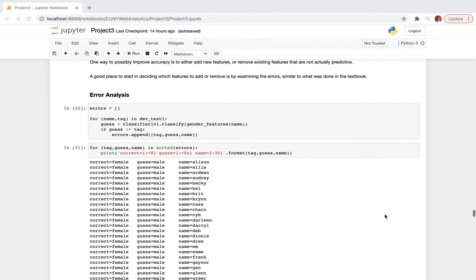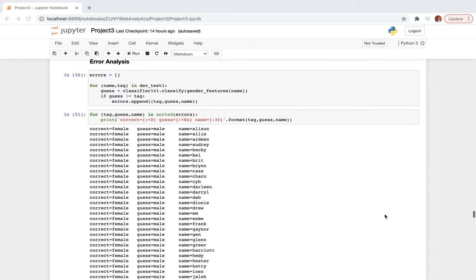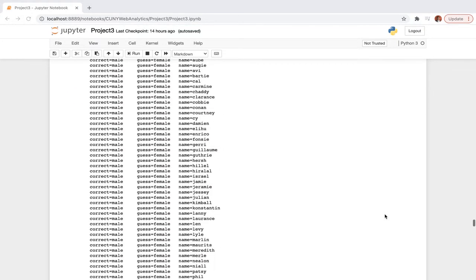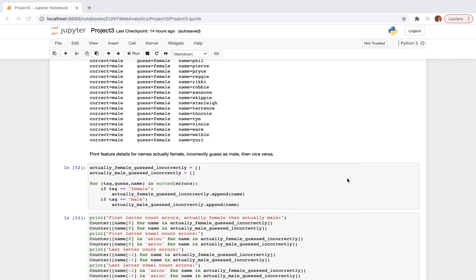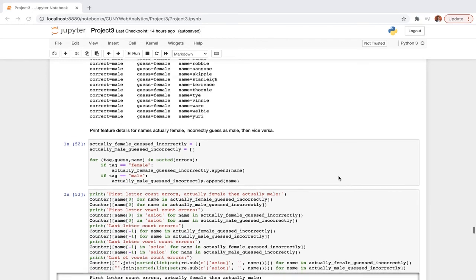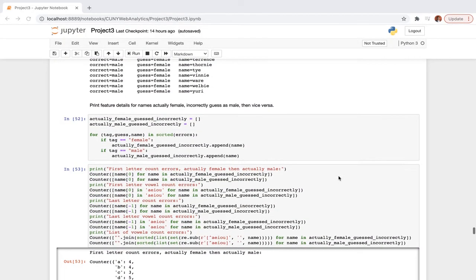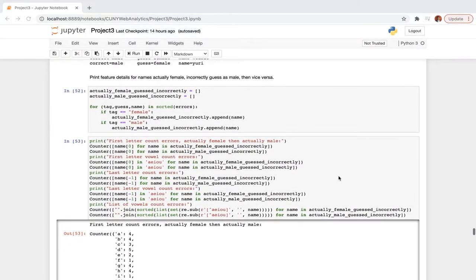We did error analysis to further refine the model, and based on the observation, we see that there are a lot of names which are actually female, and we incorrectly guess them as male, and vice versa.